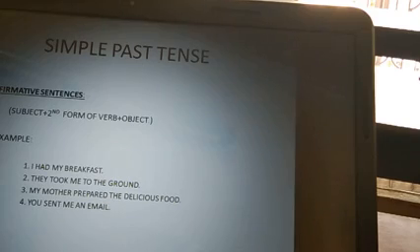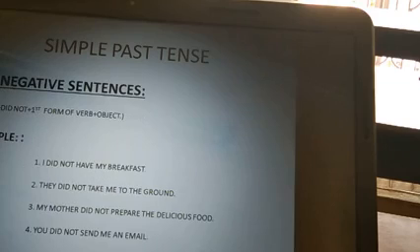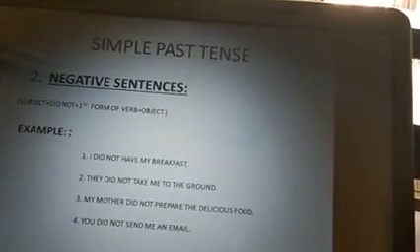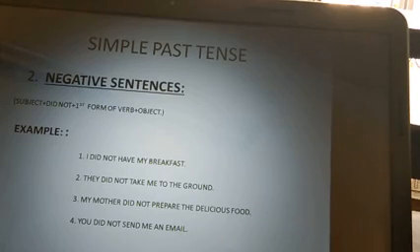Now going towards negative sentences. In negative sentences, you have the help of the formula subject plus did not. As we have do not and does not in present, the same we have did not in simple past tense, plus the first form of verb is used with it, then your object. Now you may have some examples.